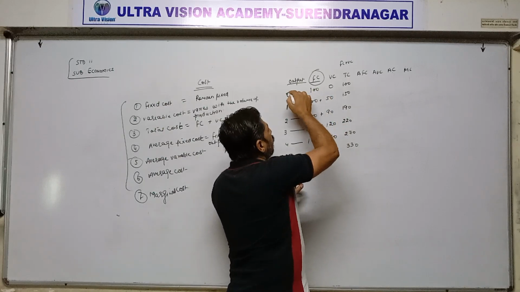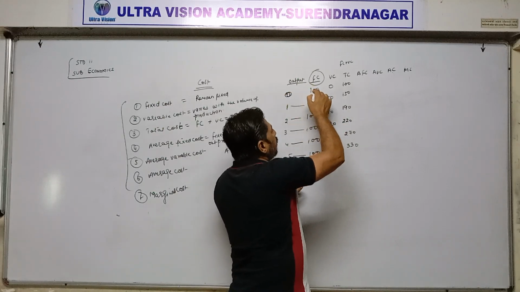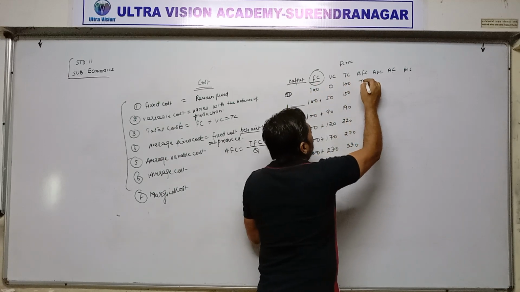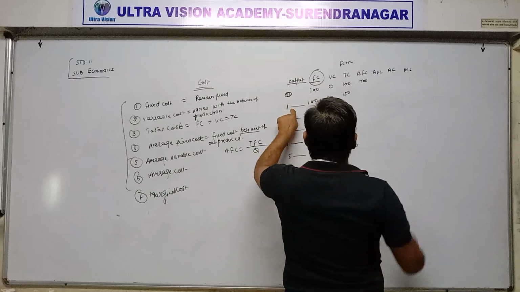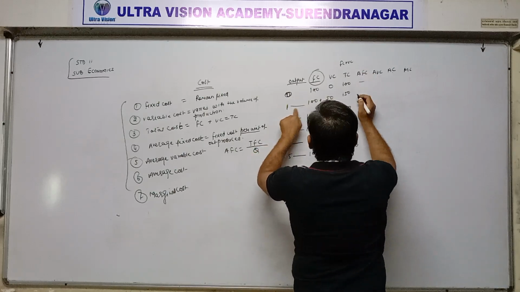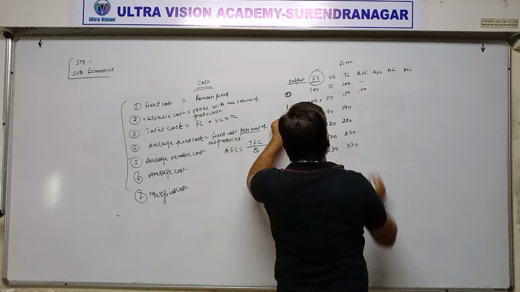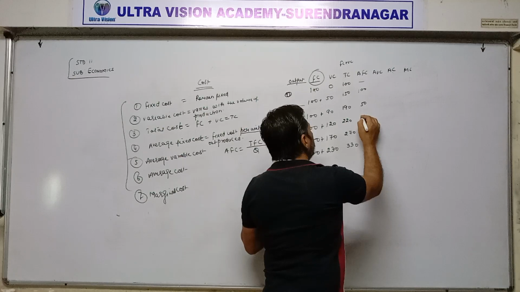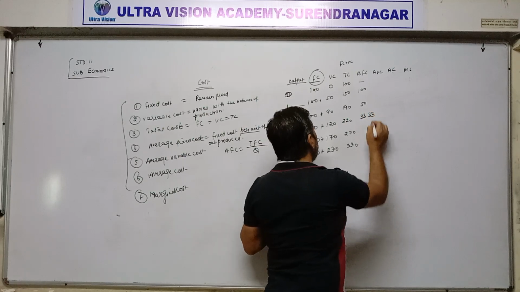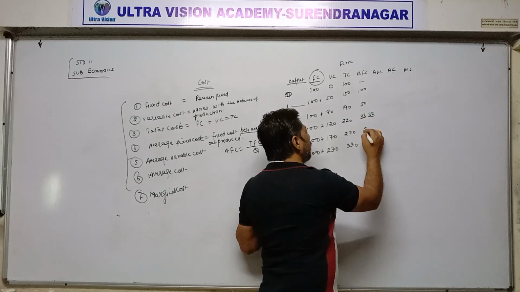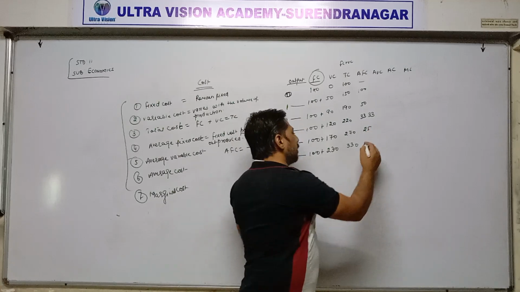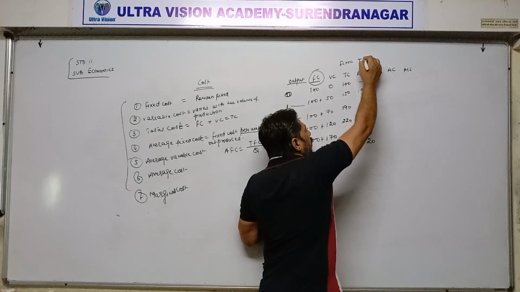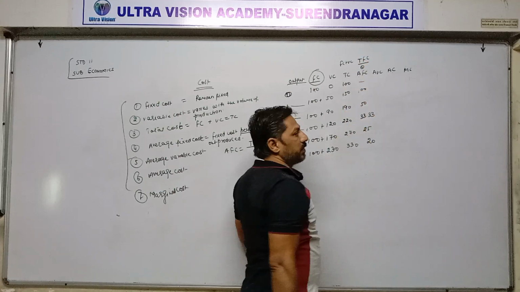For example, here total output is 0, fixed cost is 100. 100 divided by 0. So it becomes 0. Then 100 divided by 1, 100. 100 divided by 2, it becomes 50. 100 divided by 3, 33.33. 100 divided by 4, it becomes 25. And 100 divided by 5, it becomes 20. This is called average fixed cost. Formula is total fixed cost divided by Q.